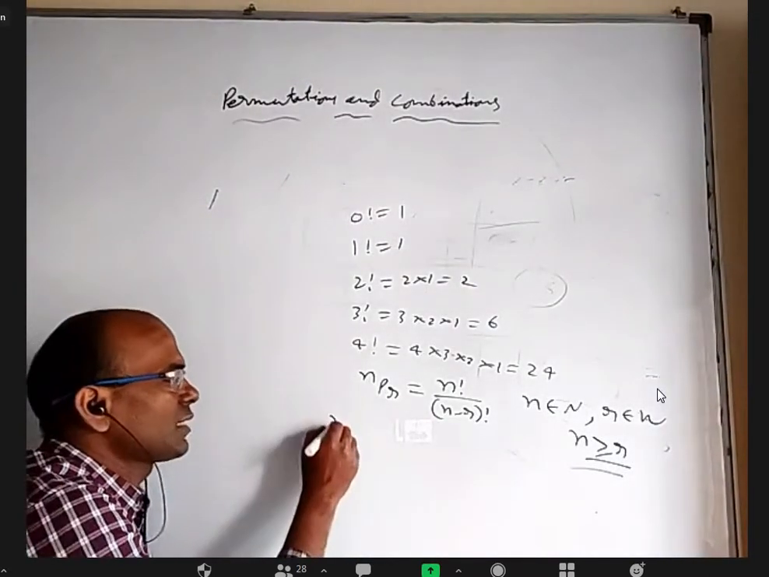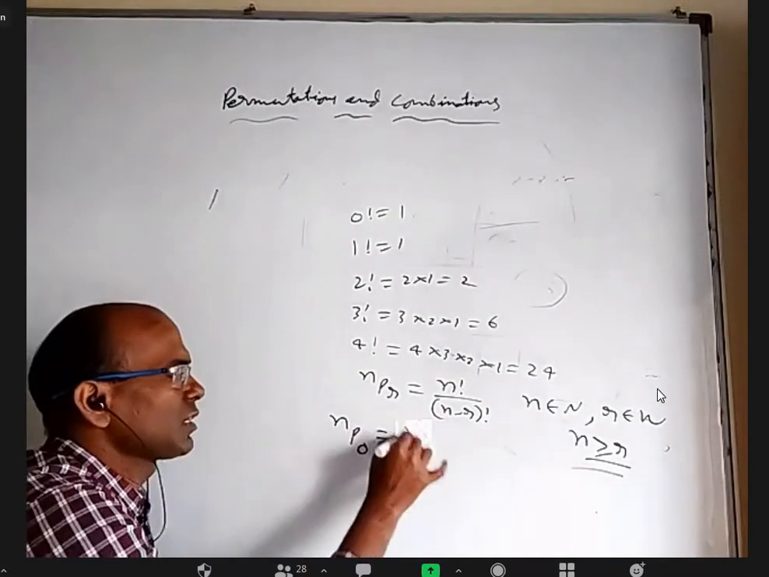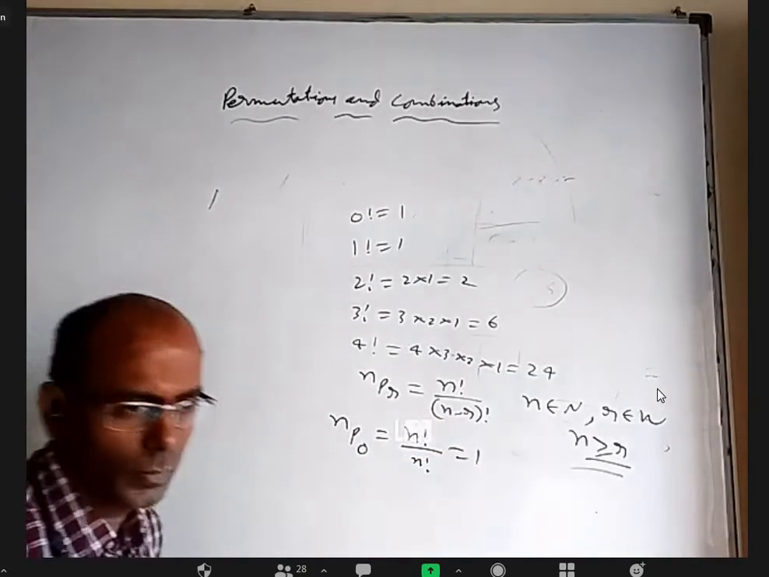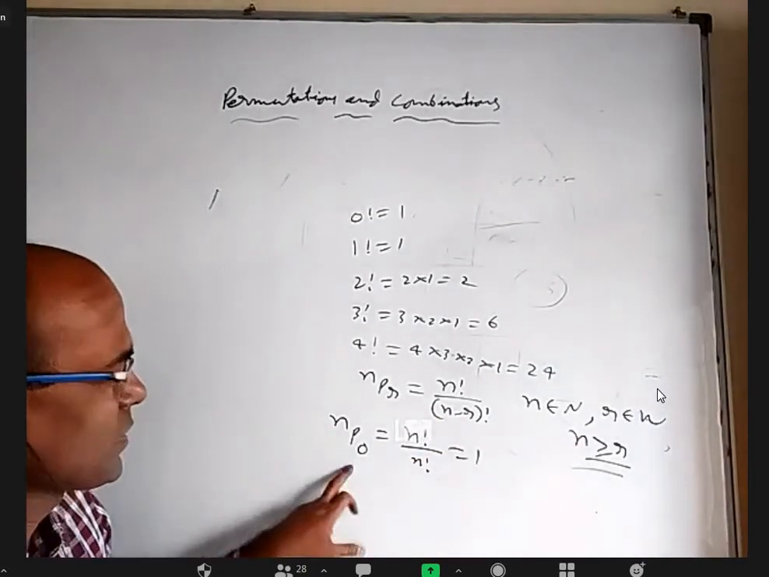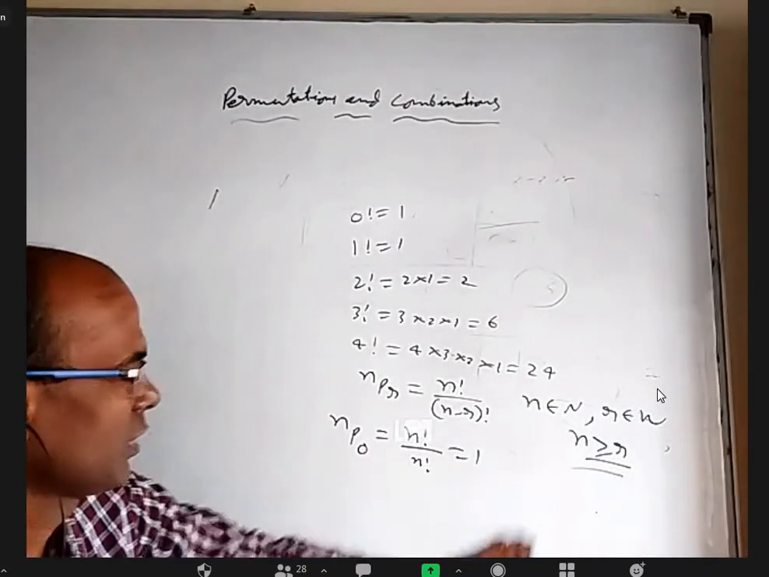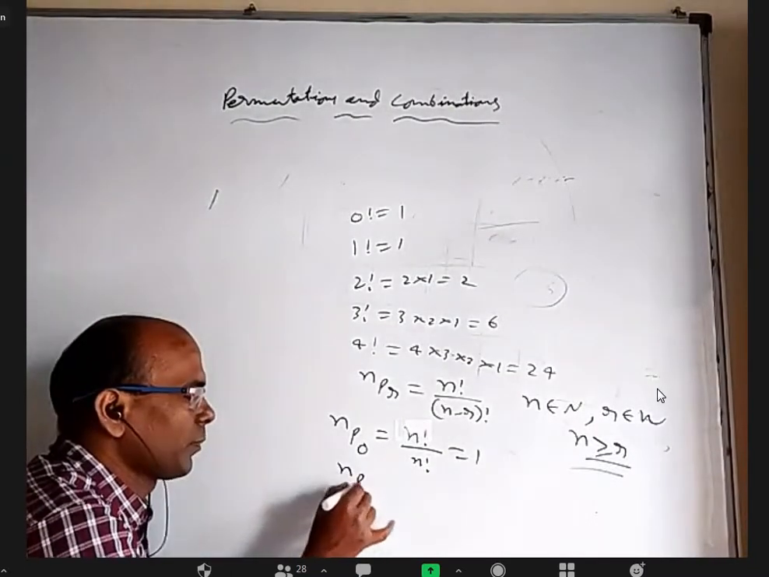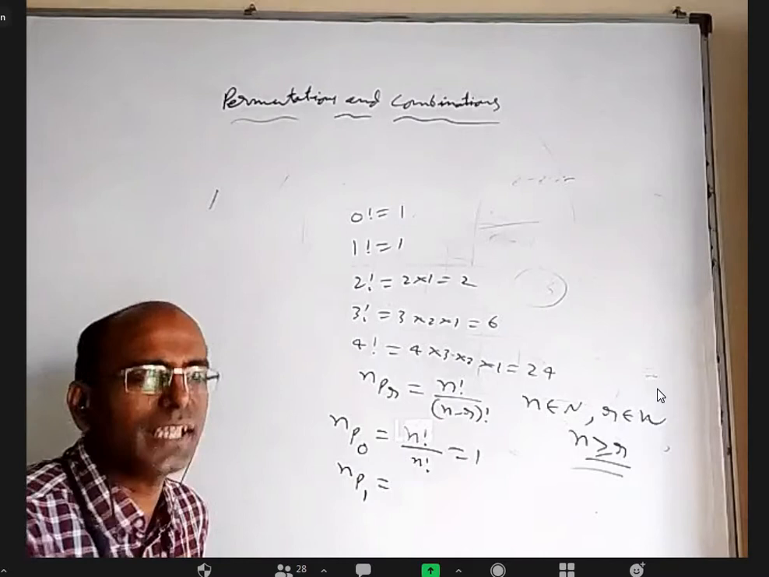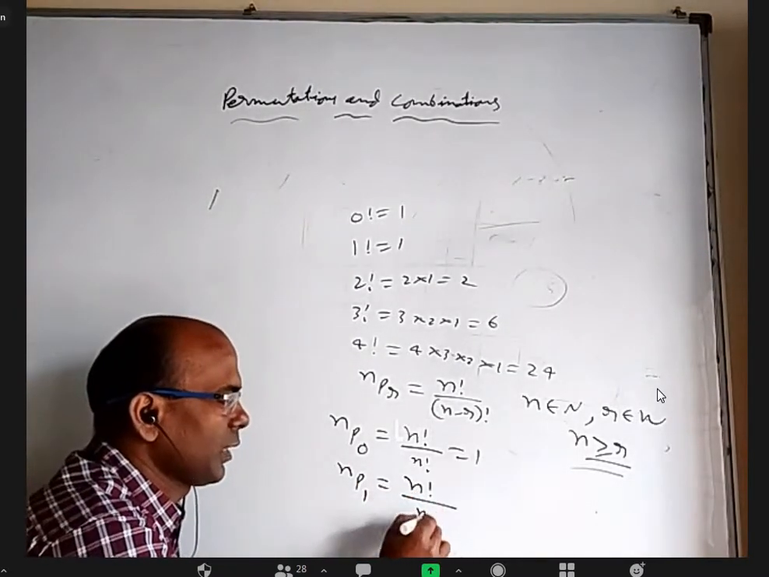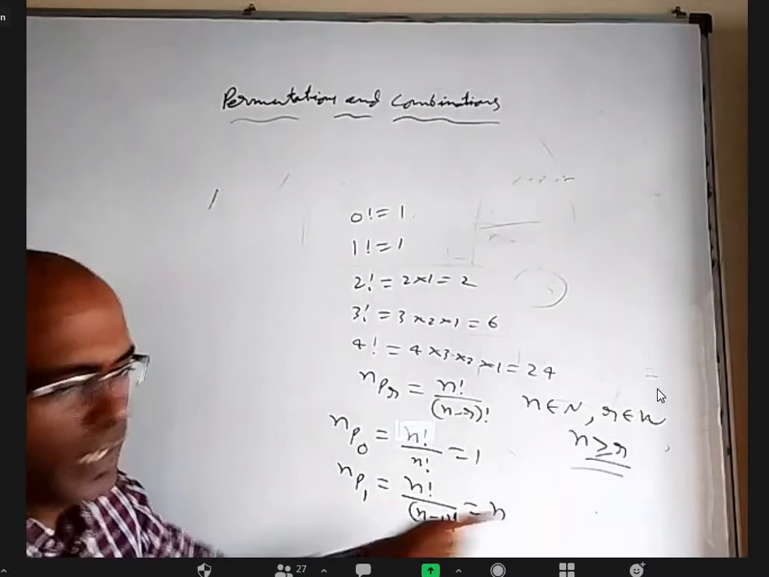So if somebody wants nP0, according to this formula, you'll get n factorial by n minus 0, which is also n factorial, so you'll get 1. It is like asking from n items, select 0 items. Then there is no selection, so you can say only 1 way. nP1, from n items, you have to select 1 item. That is n factorial by n minus 1 factorial, which simplifies obviously to n.